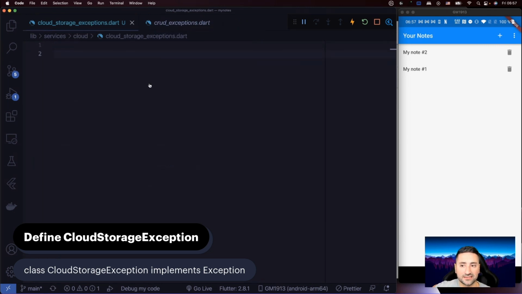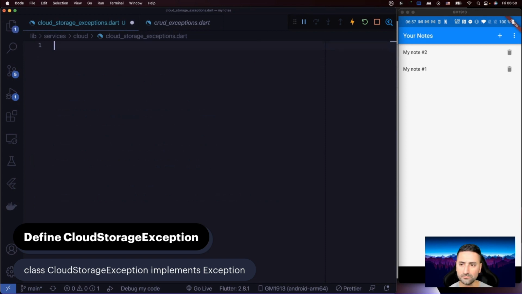So that basically is going to use inheritance, and then we are going to create a new exception, as you can see here, called cloud storage exception, and all our cloud exceptions are going to be of that type. So it makes grouping and catching these exceptions in the future a lot easier.